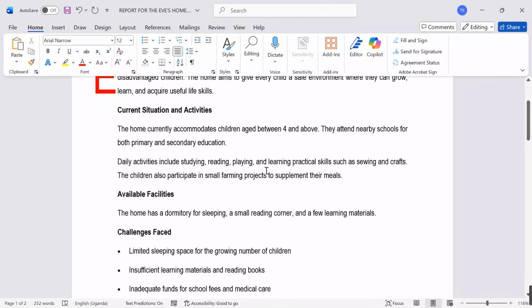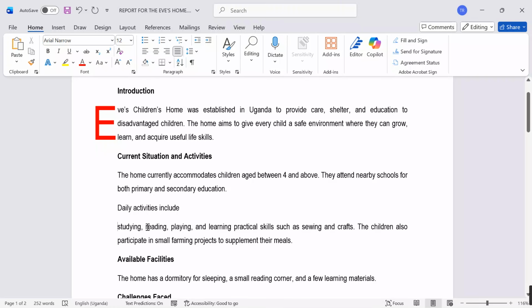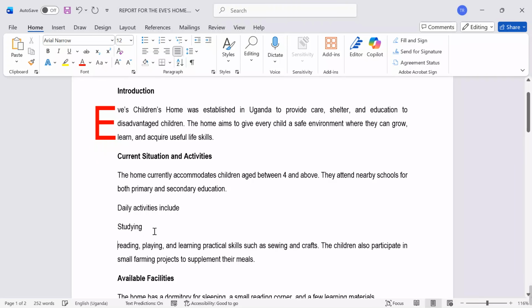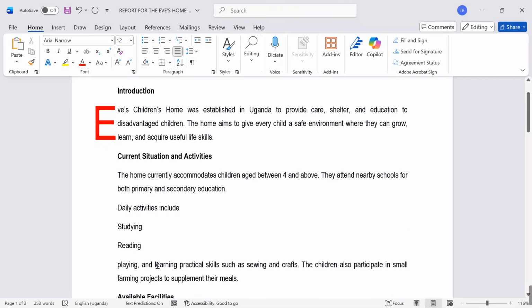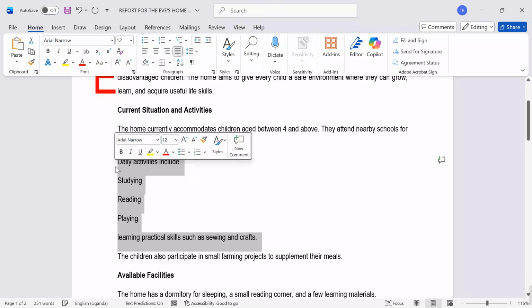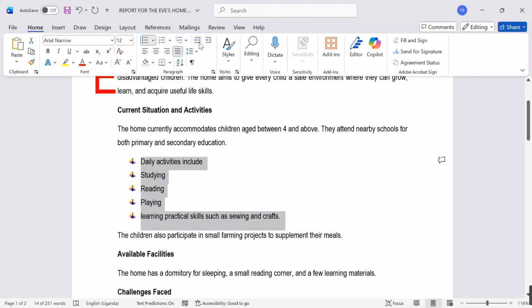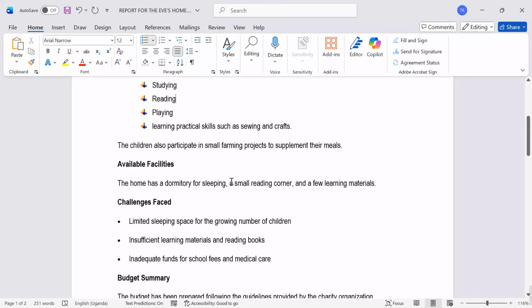Then after that, I will also continue. I say what are the daily activities include. I had put some activities here. Let me try to disintegrate them by bulleting them down. Yes, so all these formatting options have to come from you, the candidate that is trying to manipulate the activities. So I can say skills, learning practical skills like that and that and that. Now I can go on, highlight the bullets, go to bullets and numbering, choose out a bullet that will catch the examiner's attention, indent it a bit in, come over here, and then continue.